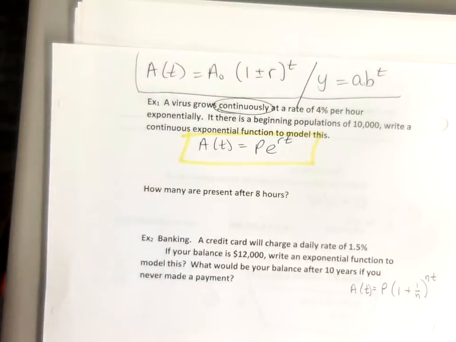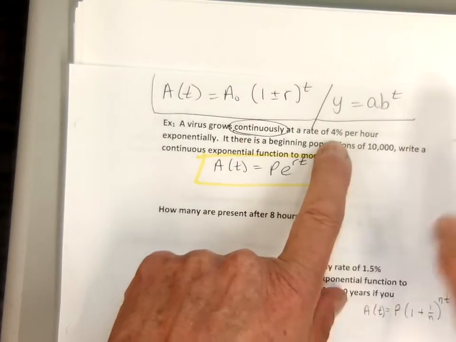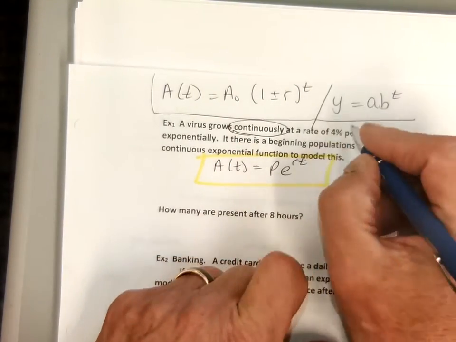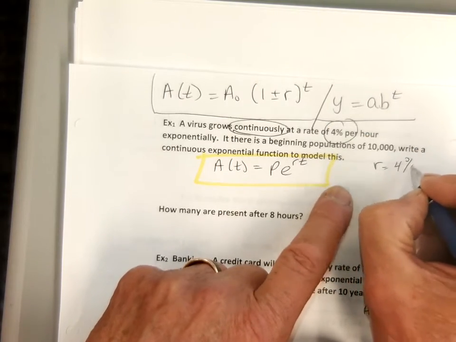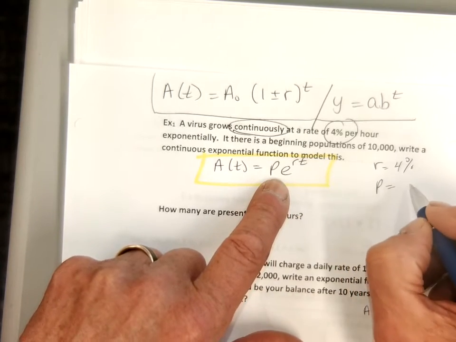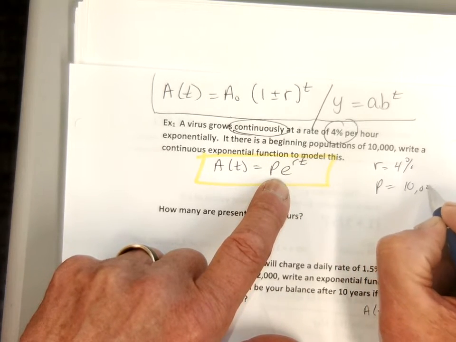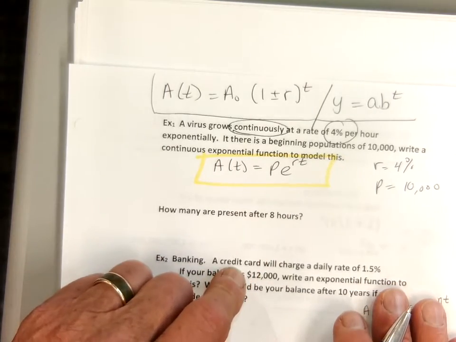So in this example, the virus grows continuously at the rate of 4%, so that's my rate, okay? My rate is 4%. Beginning population, that's my P. My beginning population is 10,000 bacteria. So it says write an equation to model this.